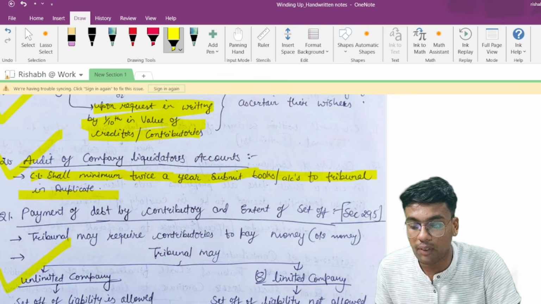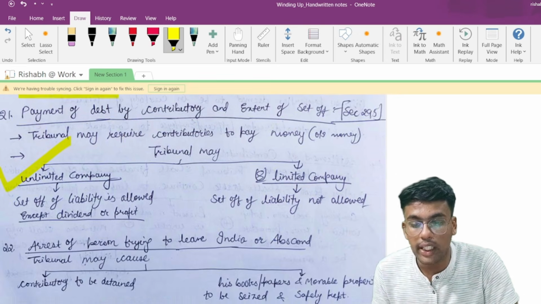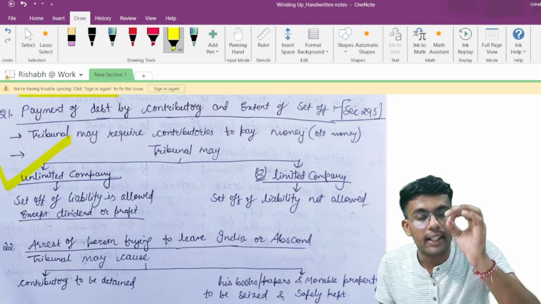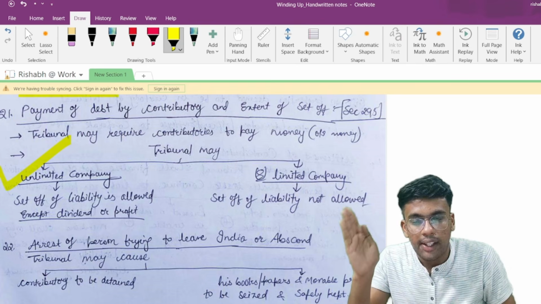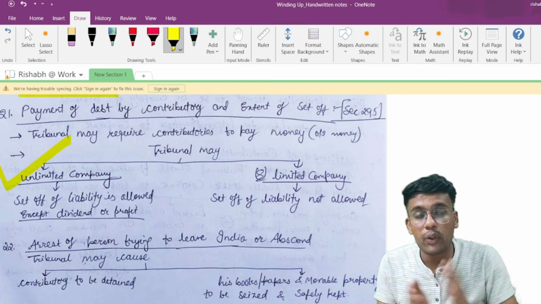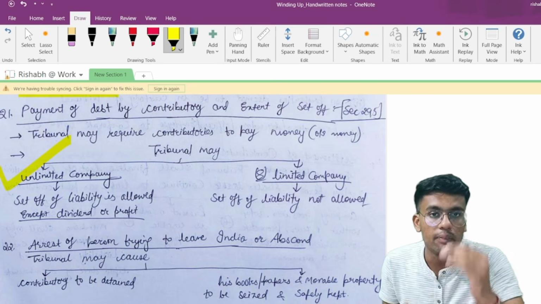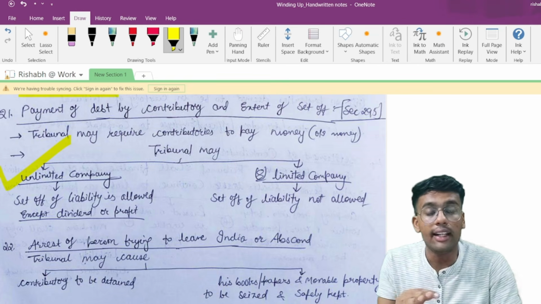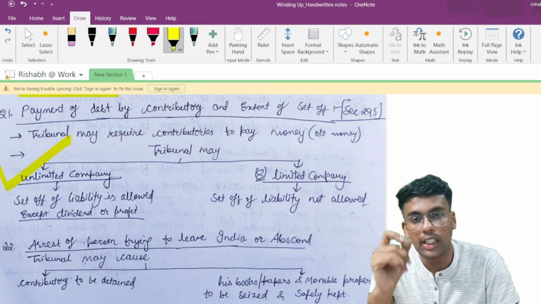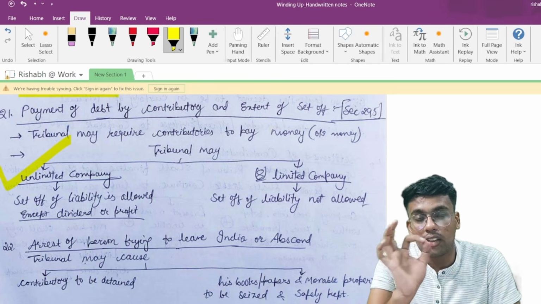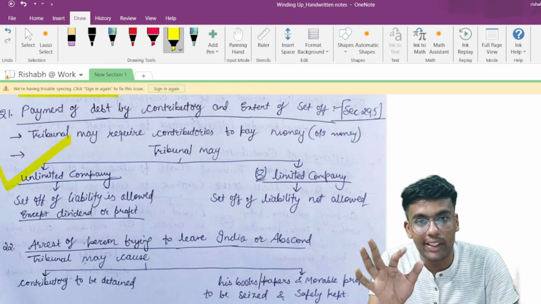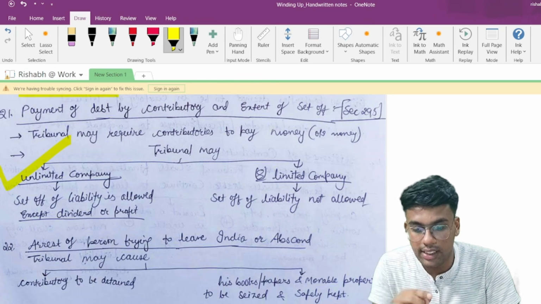Point number 21 talks about payment of debt by contributory and extent of set off. That is, the tribunal will ask for money from the contributories, and where the present contributories are unable to contribute the maximum, the tribunal will ask the past contributories to make the payment, but their payment can be set off. This is what we are going to understand in this section.